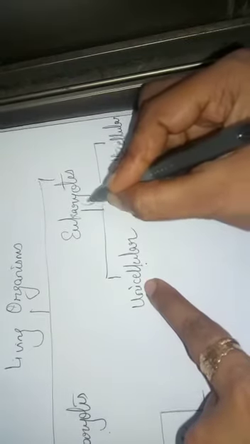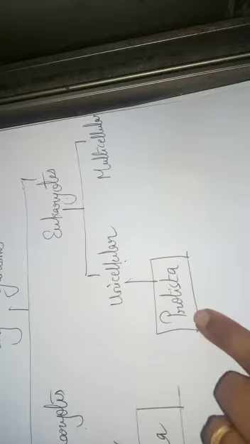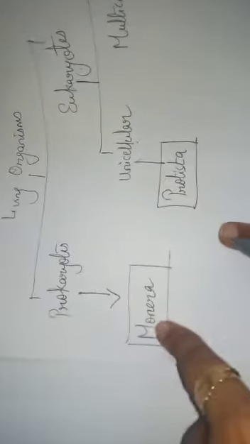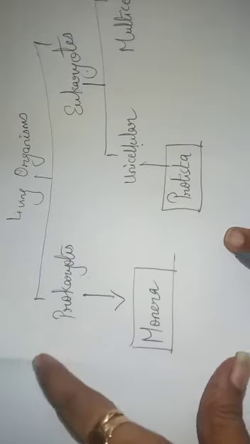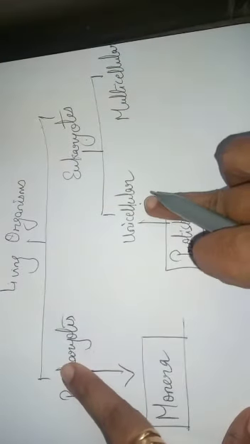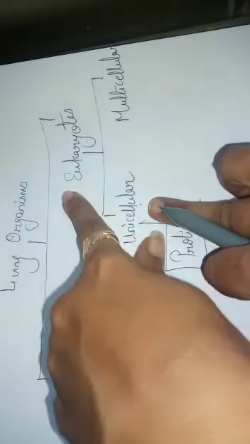So according to Whittaker, the organisms which are unicellular but containing a eukaryotic cell come under a particular kingdom called kingdom Protista. That is the second kingdom which he has named. The first kingdom was Monera. Monera contains the organisms which are prokaryotes, that means they have a prokaryotic cell. And Protista consists of unicellular organisms containing a eukaryotic cell.